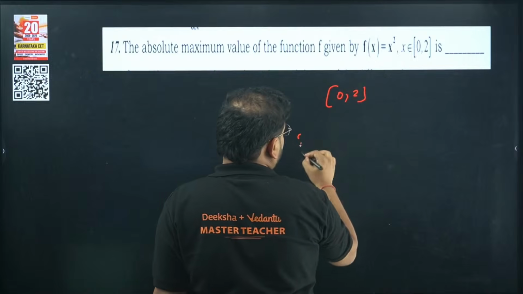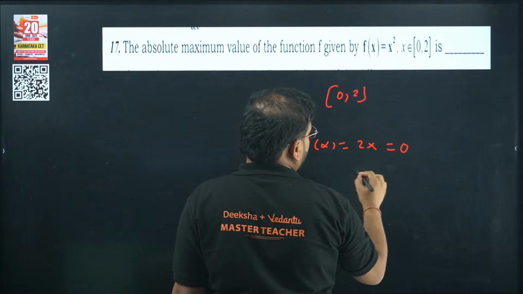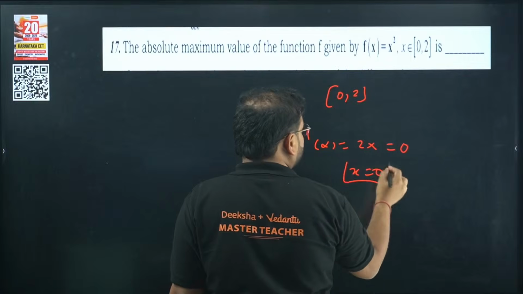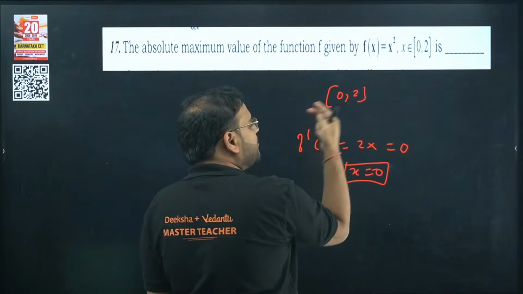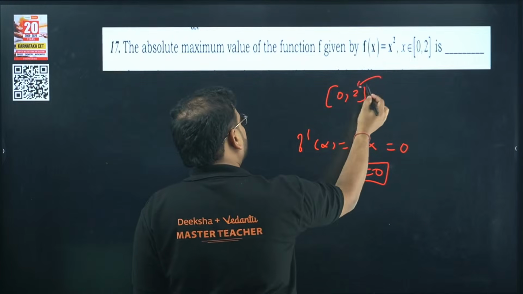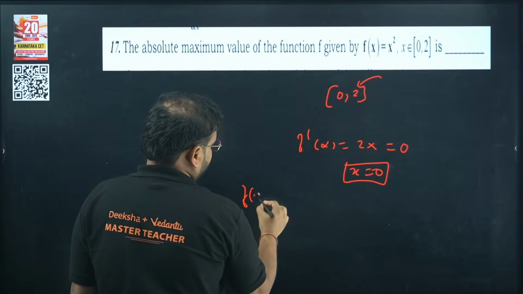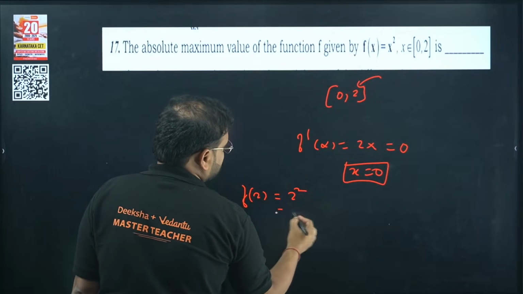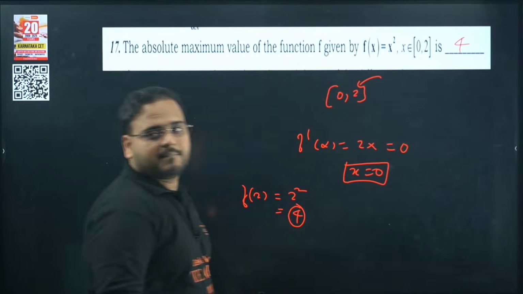If you differentiate, you'll get 2x, put it equal to 0. So critical point is also 0. So 0 and 2 are the points of consideration. I'm looking for maximum value. Of course, it happens at 2. So f of 2 will be what? 2 square. How much is that? 4. Answer is 4.